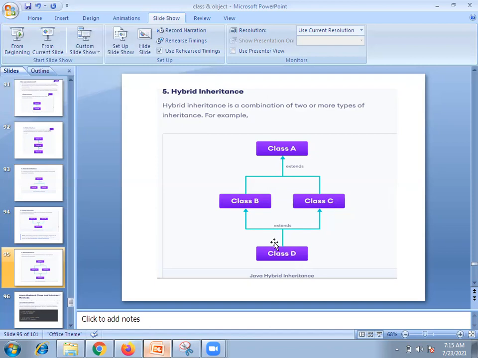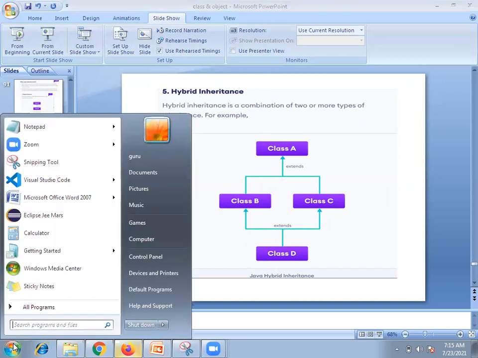Then class B and class C are going to be extended by class D. This is multiple. So a combination of any two types of inheritance we call hybrid inheritance. Now let's take this example.